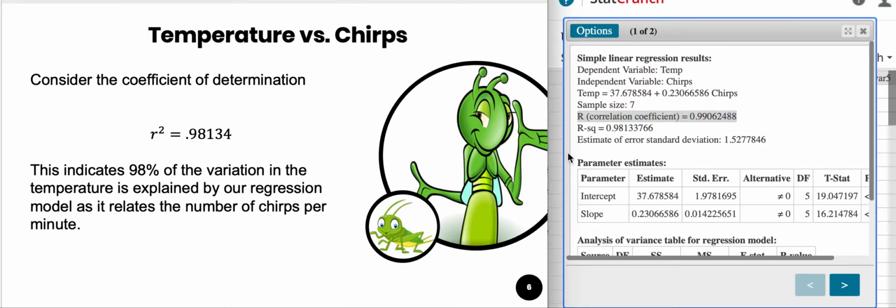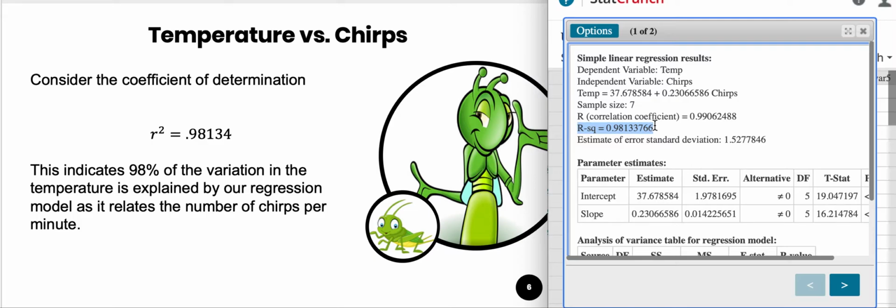A step further, if we look at R squared, it is referred to as the coefficient of determination. And this indicates that 98% of the variation that we witness in the temperatures is explained by the regression model as it relates to the number of chirps per minute. So here we have a very strong linear relationship and what should be a very good model for making predictions.